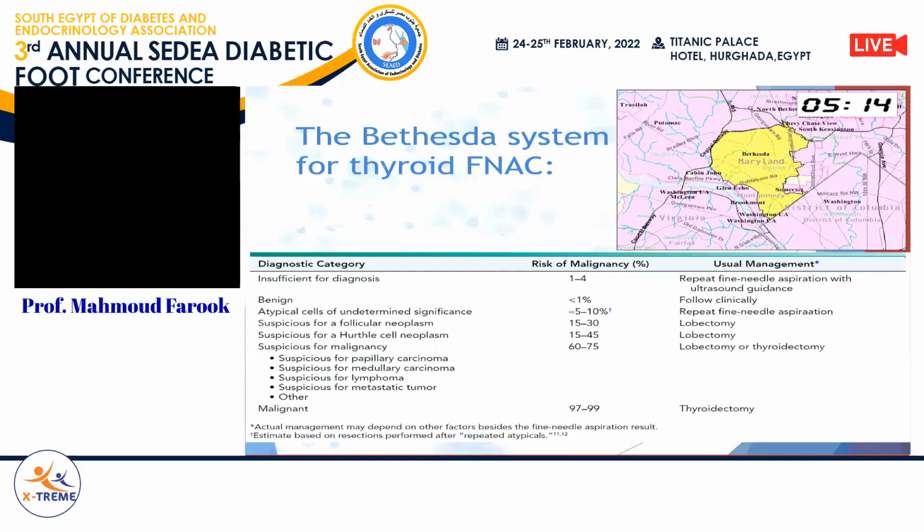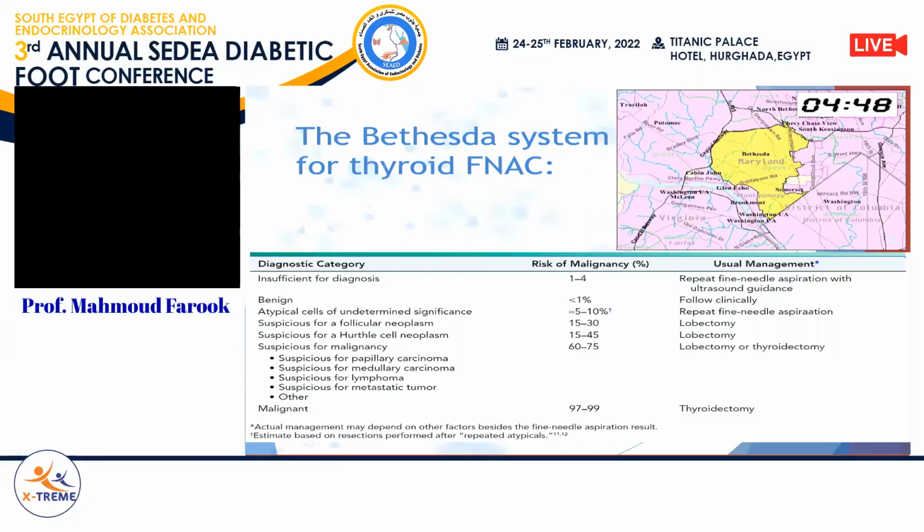This American classification is universally accepted as the standard method for reporting thyroid cytopathology. As you see here, insufficient for diagnosis is the first category, and we expect to find this category when the slides are devoid of any cellular element of diagnostic significance. It does not mean that the patient has no malignancy.